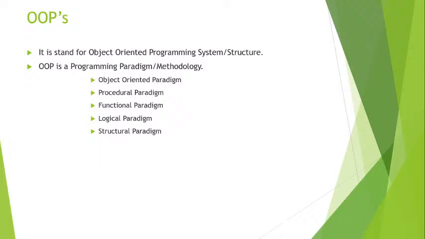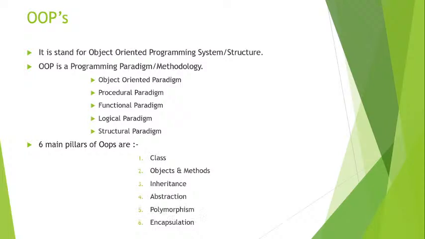Inside OOPs we have six pillars. First is class, another is object and methods, third is inheritance, then we have abstraction, polymorphism, and encapsulation. All these concepts, all the pillars inside OOPs, we learn with the help of real life examples. All these pillars are based on real life examples.